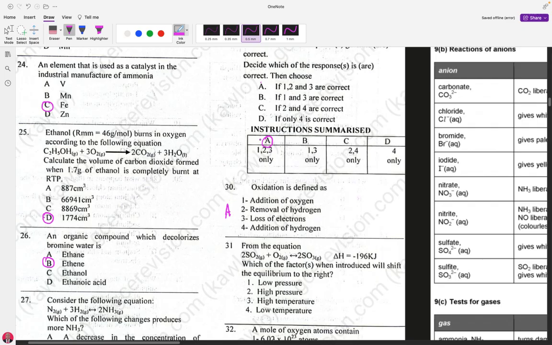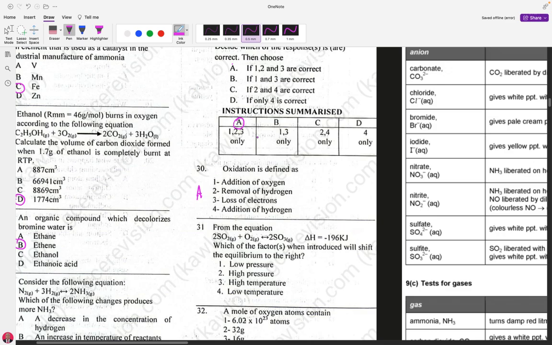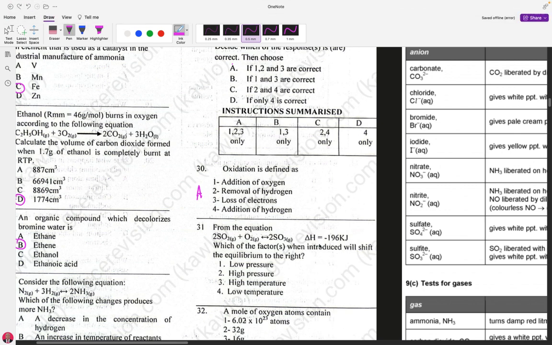Now, question number 31. Okay. Now, from the equation, sulfur dioxide plus oxygen gives sulfur trioxide. See what I told you the other time, the energy change has also been given. It's negative. It shows that it is an exothermic reaction. Now, which of the factors, when introduced, will shift the equilibrium to the right?